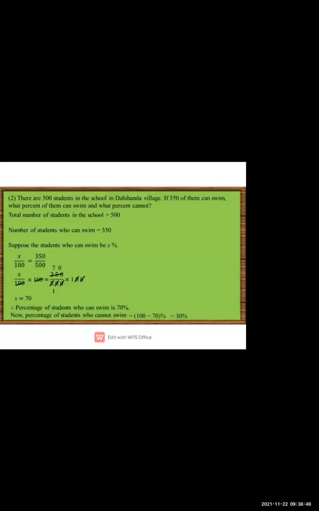So here is the second question: there are 500 students in the school in Dahihanda village, this is the name of the village. If 350 of them can swim, what percent of them